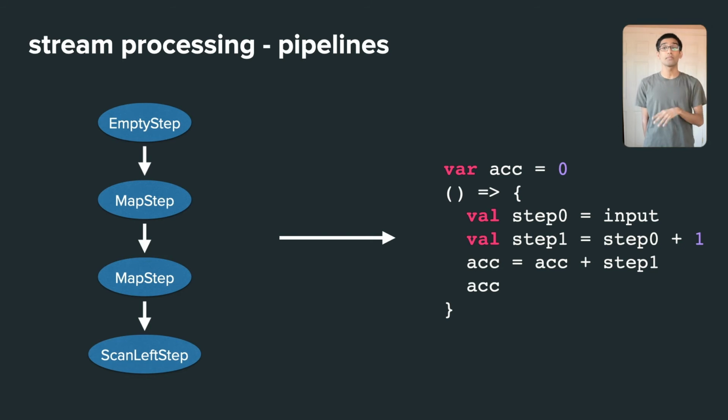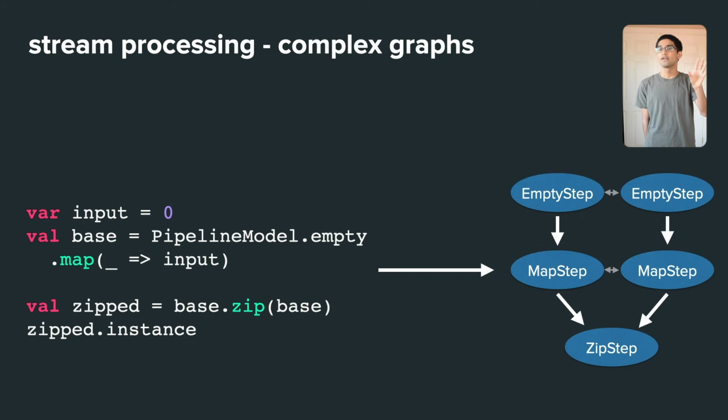But there are more complicated situations as well. Consider this code, where we generate a base pipeline, transform it, and then zip it with itself. Many existing stream fusion implementations follow an execution model that would result in double calculations of the base. For example, languages like Rust would force you to clone the shared stream, which results in a double calculation. But with fluid quotes, we can use our global knowledge of the computation graph to offer stream fusion while also making sure that we are not doing unnecessary computations.